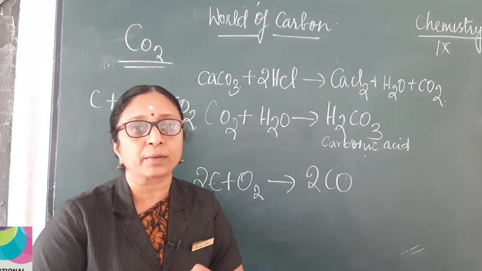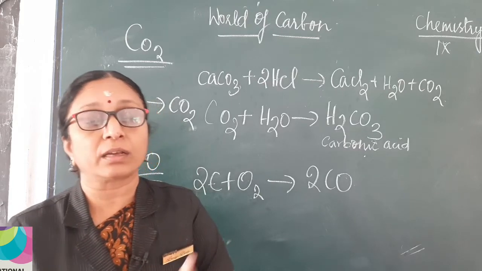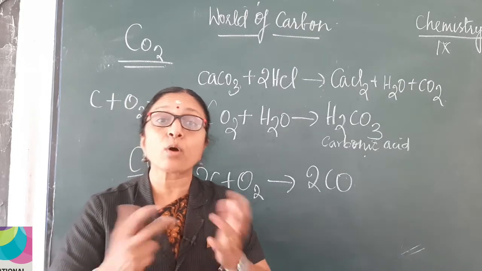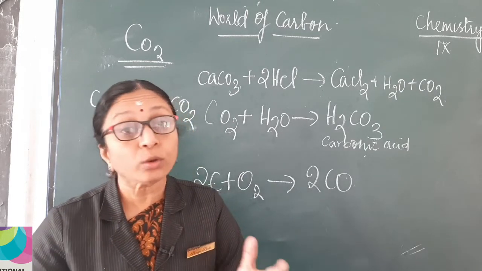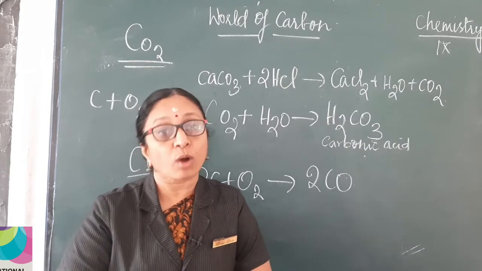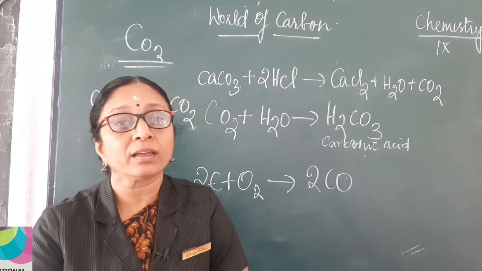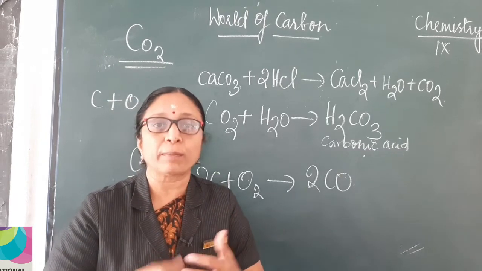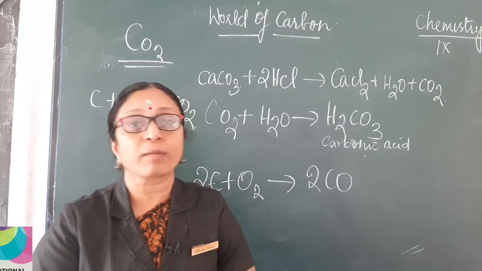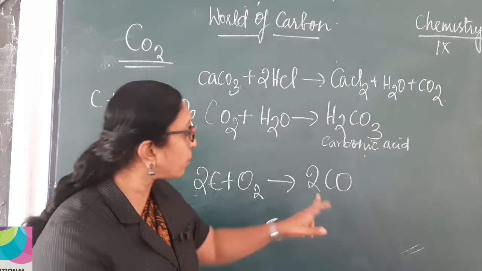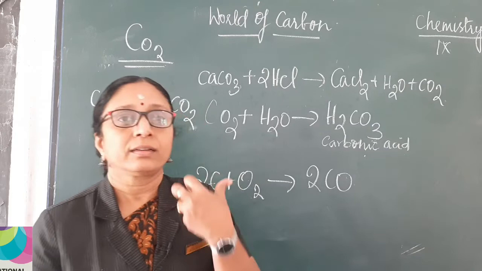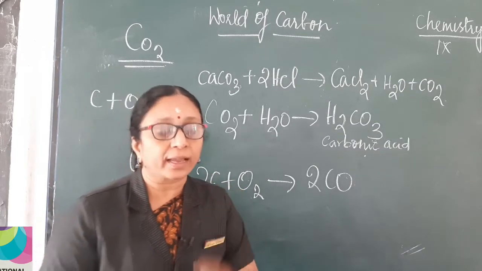When you take in carbon monoxide, what happens? It gets mixed with the hemoglobin present in the blood and carboxyhemoglobin is formed. We don't need carboxyhemoglobin. We require only oxyhemoglobin. So, what happens when you take in carboxyhemoglobin? The breathing process will be affected and it might even lead to death. Fatal results might occur. So, carbon monoxide is a very dangerous gas which cannot be respired, which cannot be taken in.